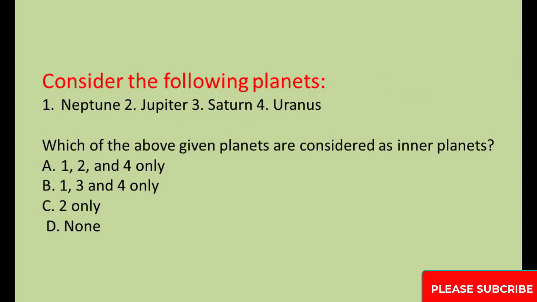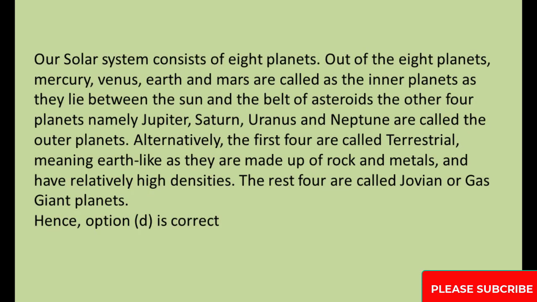Consider the following planets: 1. Neptune, 2. Jupiter, 3. Saturn, 4. Uranus. Which of the above given planets are considered as inner planets? A. 1, 2, and 4 only, B. 1, 3, and 4 only, C. 2 only, D. None. Our solar system consists of 8 planets.